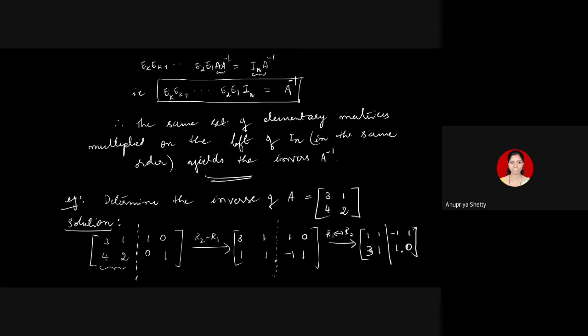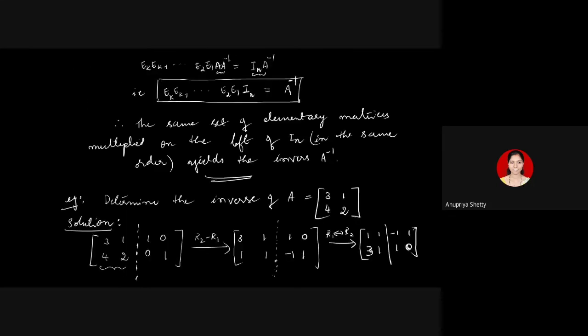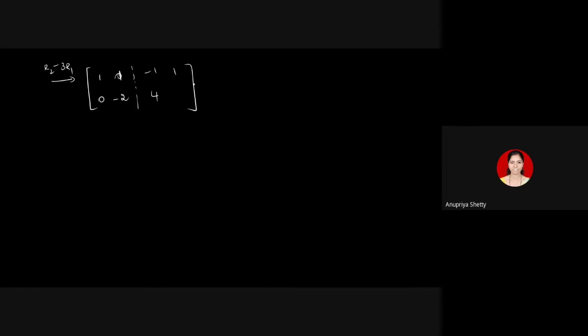And then second row, what we have to do? R2 minus 3R1, as she said. So 1 minus 3 times minus 1 gives us 4. Here 4. And the entry here was 0, so 0 minus 3 is minus 3. Is this fine? Okay. So next.